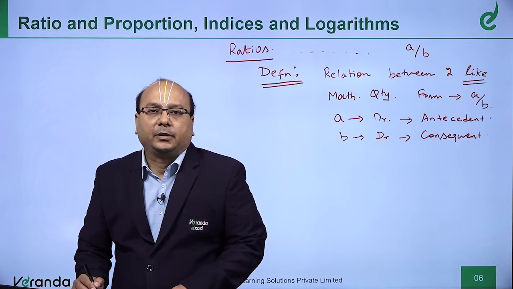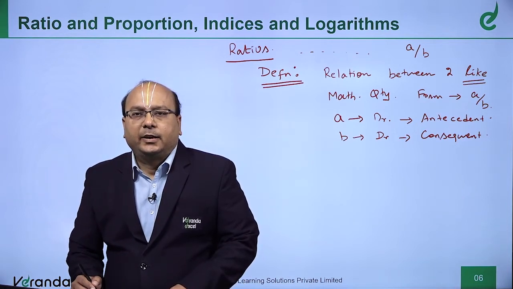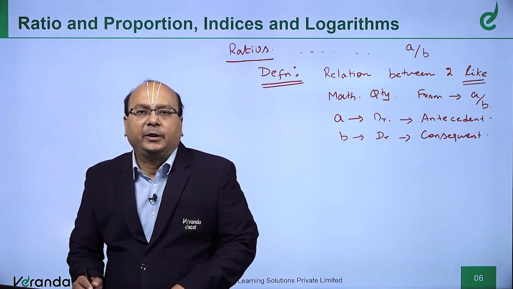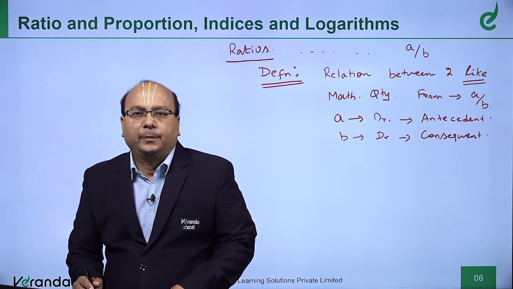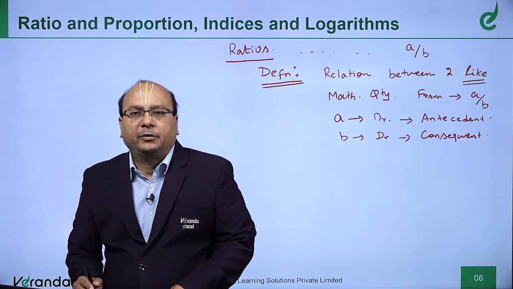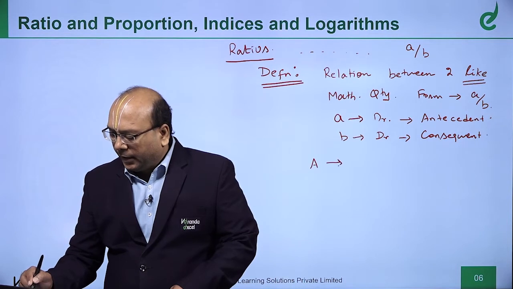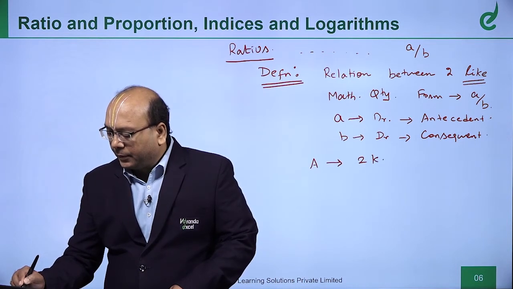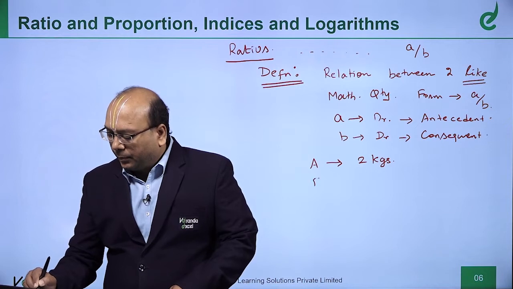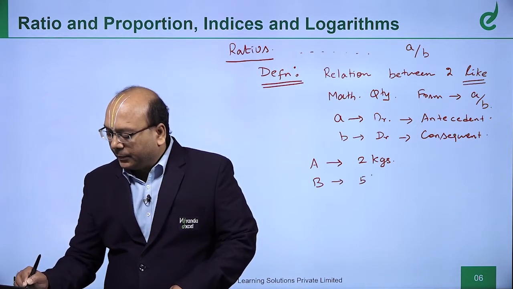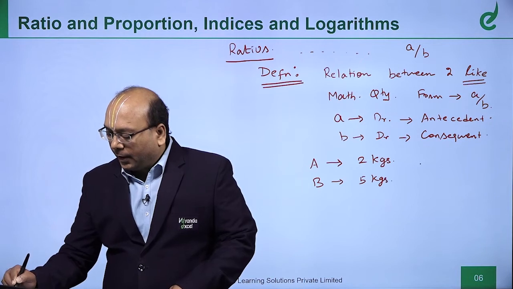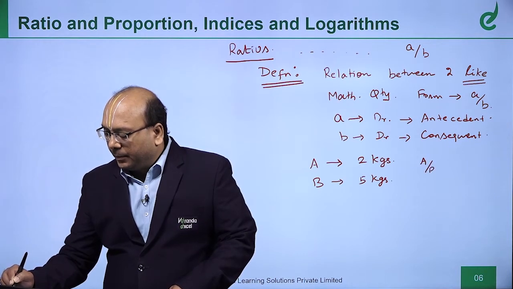Antecedent and consequent. We say ratio is a relation between two like mathematical quantities. Why do we say it is a like mathematical quantity? You can find a relation between two quantities. For example, A is 2 kgs, B is 5 kgs. I want to find A by B, which is 2 by 5.